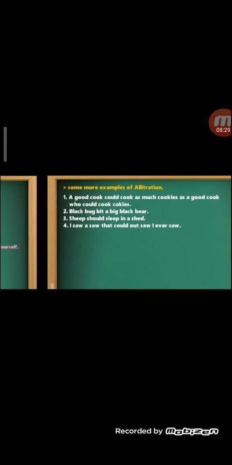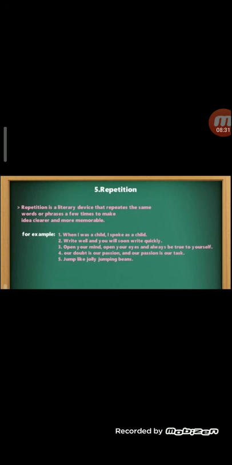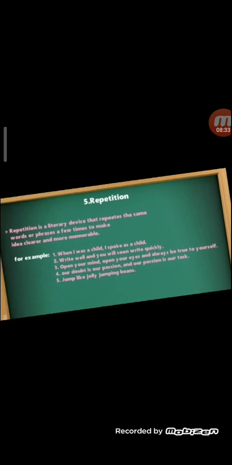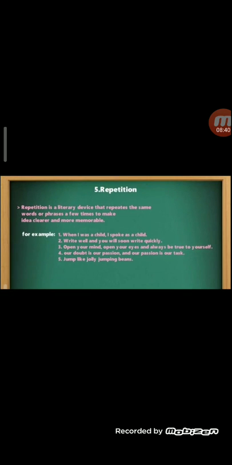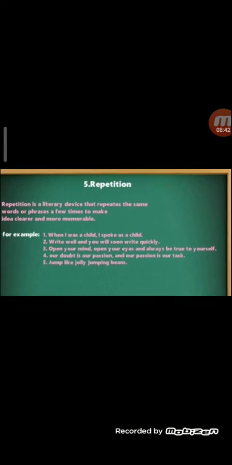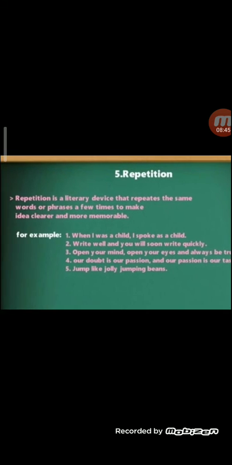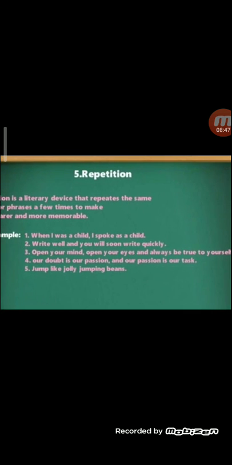Yes, children? Let's proceed again. Repetition. That is why I kept alliteration and repetition together so that you can understand better. It is a literary device that repeats the same word again and again a few times in a phrase. When I was a child, I spoke as a child. Child is repeated. Write well and you will soon write quickly. Write is repeated.